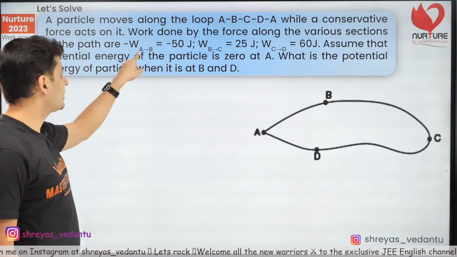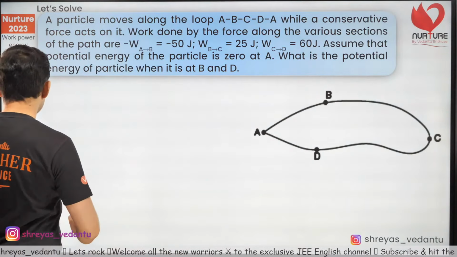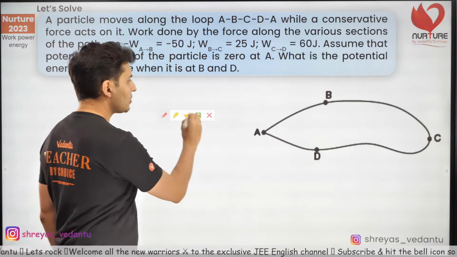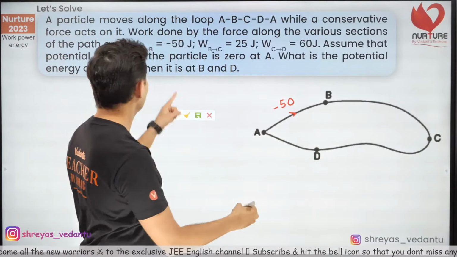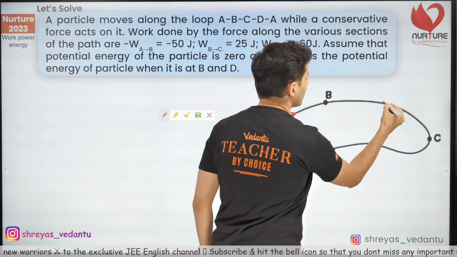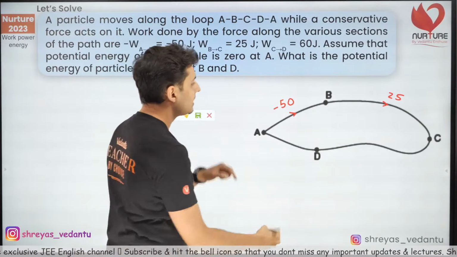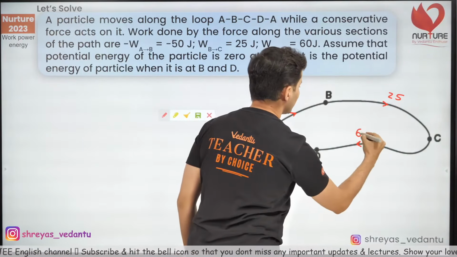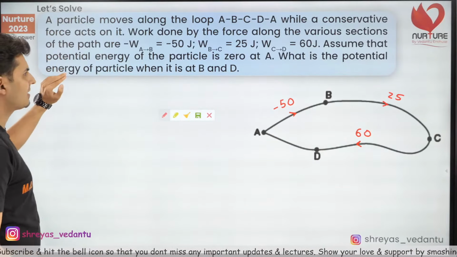Now the work done from A to B is minus 50. Let's just write all these things down so that we are clear about it. Work done from A to B is minus 50. Work done from B to C is 25 joules. And work done from C to D is 60 joules. D to A is not given. I think it's not even necessary.